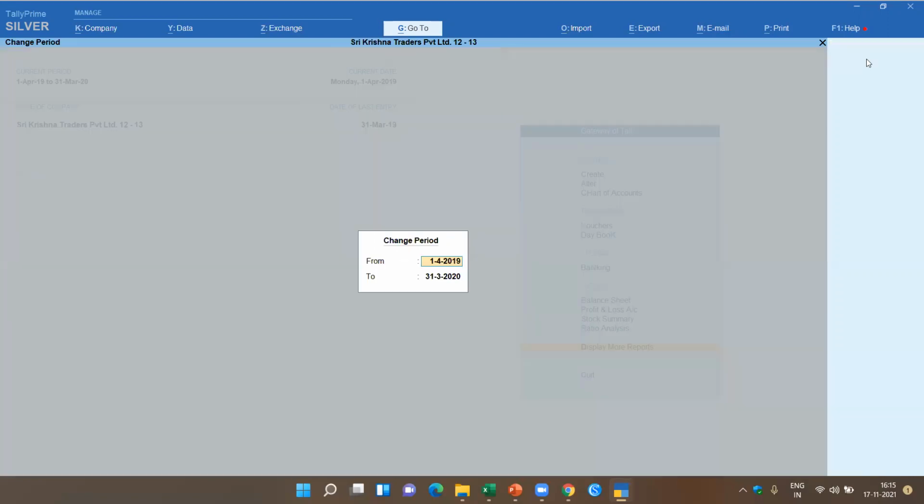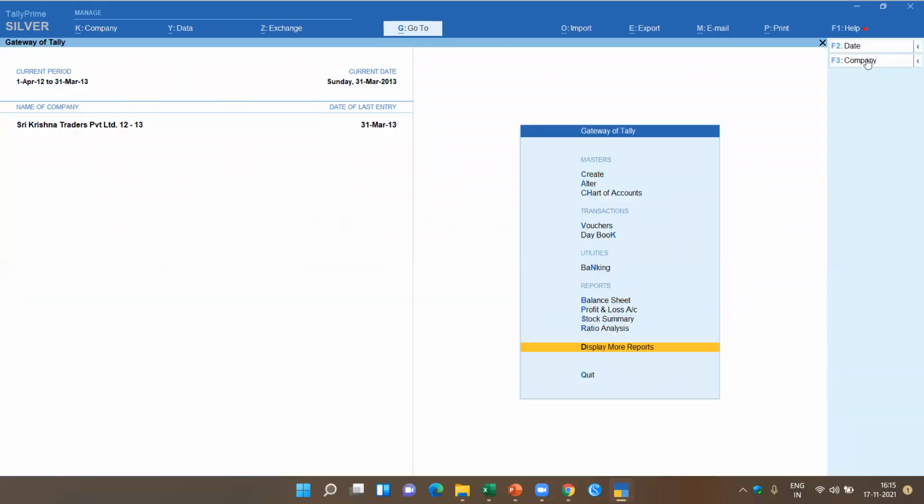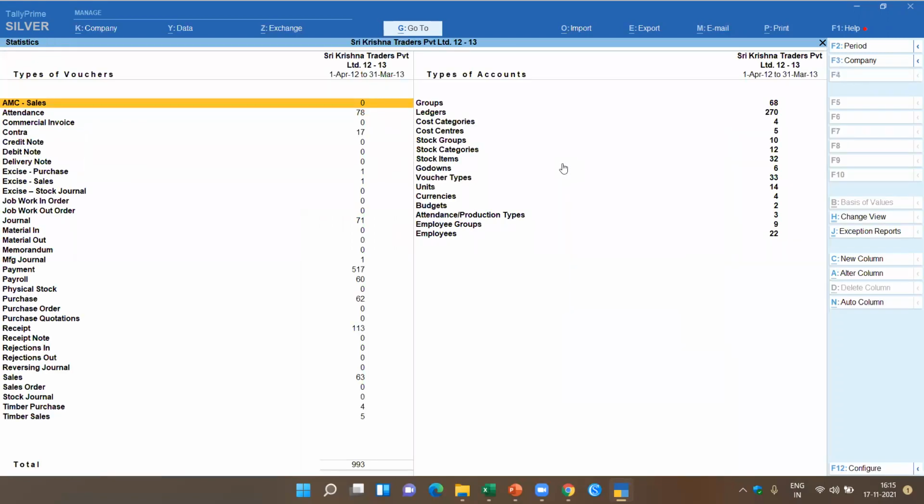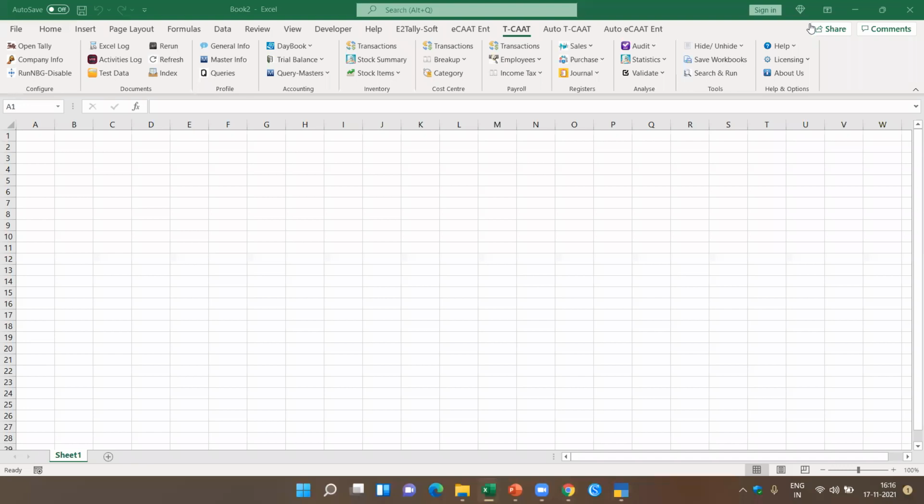I'm going to change the accounting period because this is from April 12 to March 13. You don't need to worry about what period it belongs to. What is important is the data. If you look at the data here, these are the vouchers which are available. It gives you the complete list of all the statistics, the groups, ledgers, etc., which are available inside Tally. Now let's export and check what is possible.